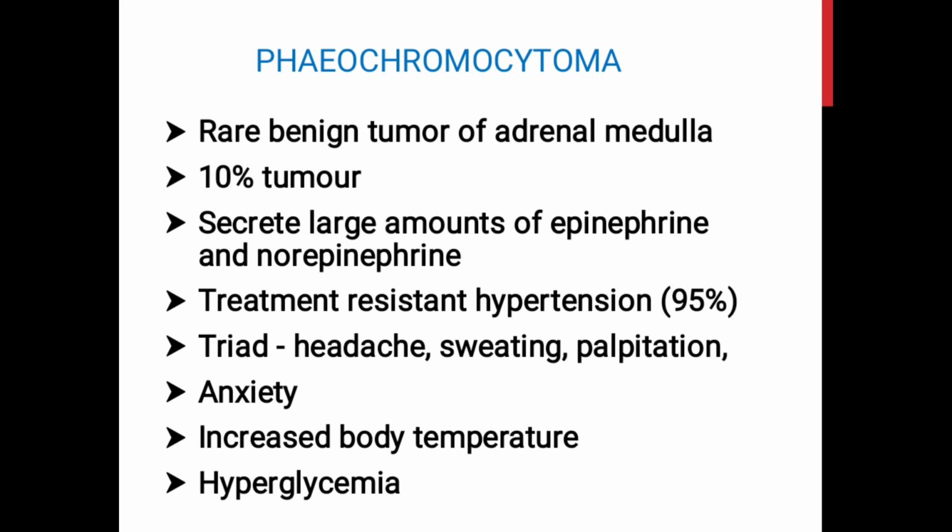They can be found anywhere along the sympathetic nervous chain, and 10% occur in children, and recurrences are possible in 10% of the cases. The most common presenting feature is that most of the patients have a treatment resistant hypertension. So, whenever the patient presents with the clinical manifestations of hypertension, and they are resistant to the antihypertensives that we give, we should always consider the diagnosis of this tumor.